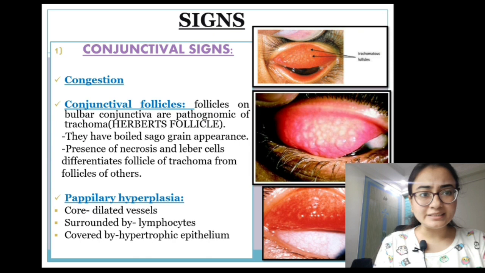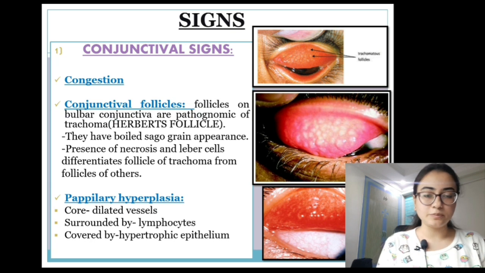So you can clearly see in the first diagram here the redness and hyperemia, and that is the congestion phase. In the second one, you can see the small yellowish follicles, which are yellowish or pale in color. And in the third one, we can see papillary hyperplasia. Now what is papillary hyperplasia?